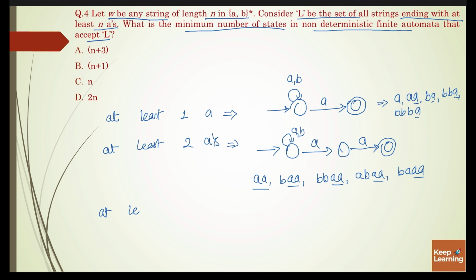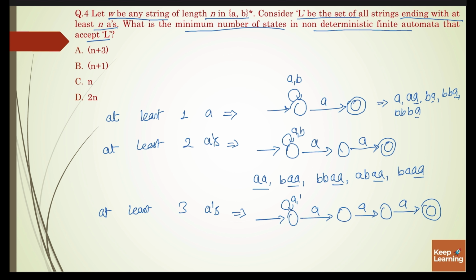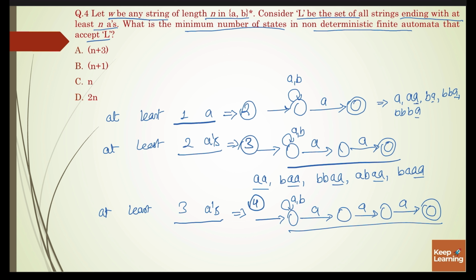Next, take at least 3 a's. Similarly, it will take 3 a's and then reach the final state, and here we can apply a self loop. When it is at least 1 a, the number of states is 2. When it is at least 2 a's, the number of states is 3. When it is at least 3 a's, the number of states is 4, which is 1 more than the number of a's. So the correct answer will be n plus 1, B.